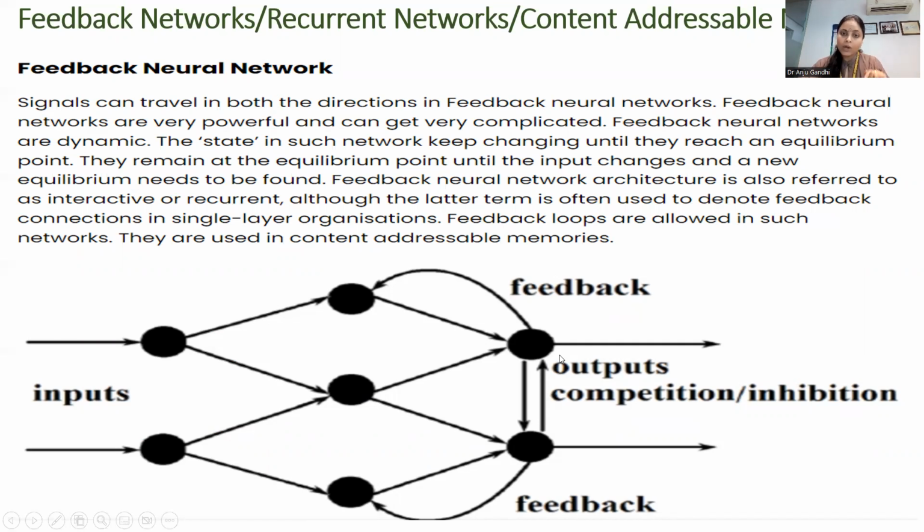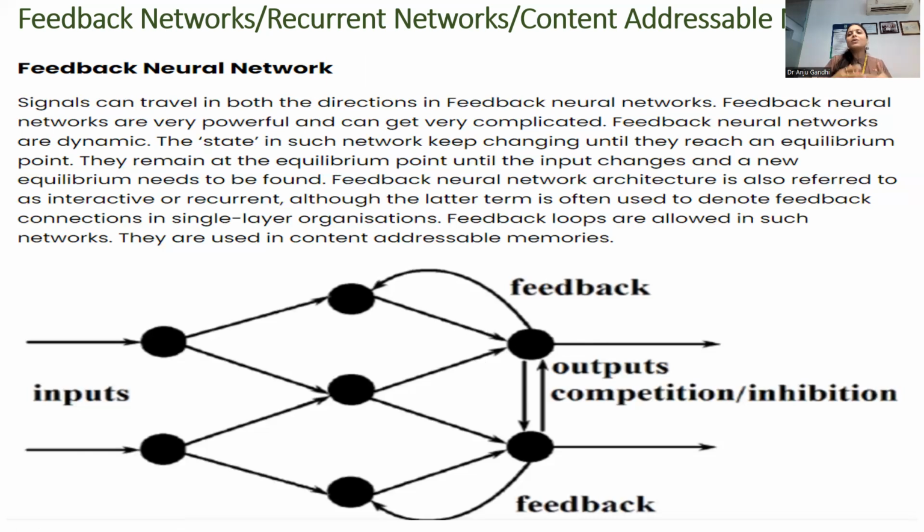Now, when we have feedback from the output layer to the previous layers, maybe the hidden layer or the input layer, this is known as a recurrent network. This is known as a feedback network, right? This is also known as a content addressable network.